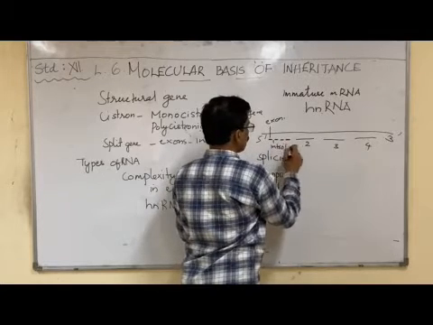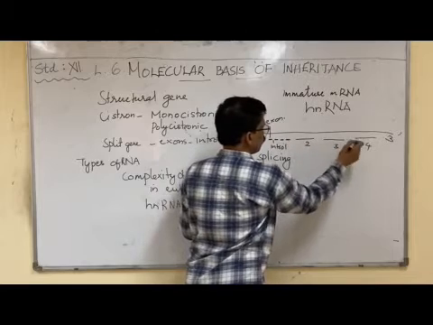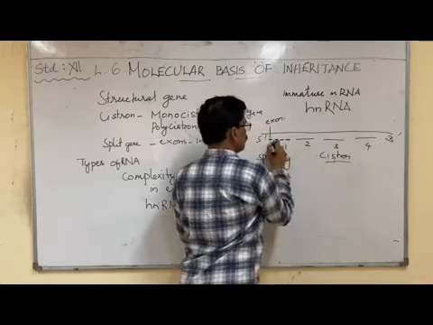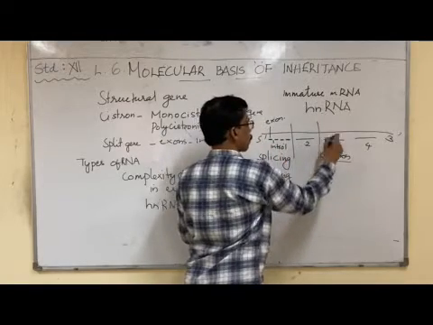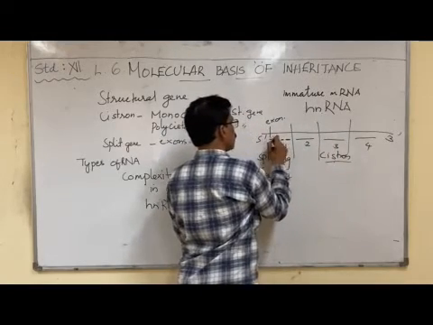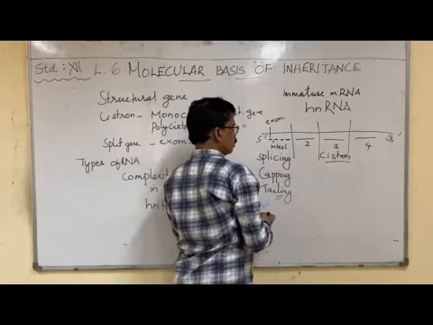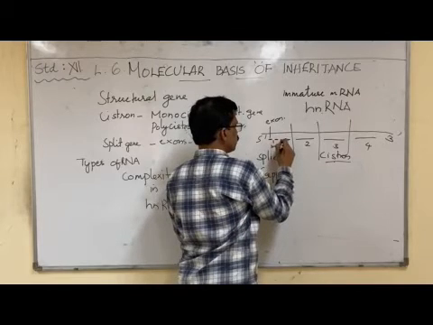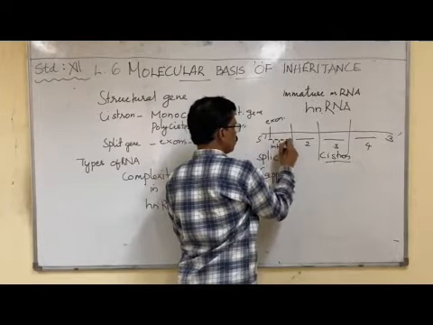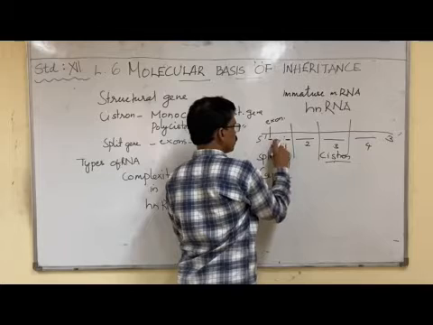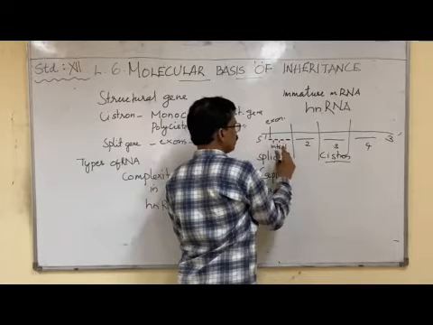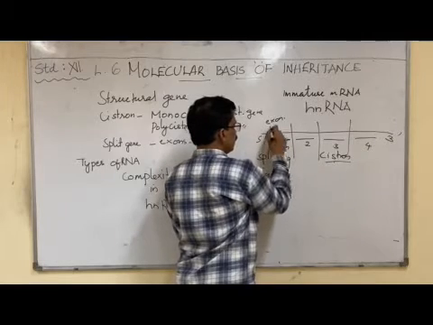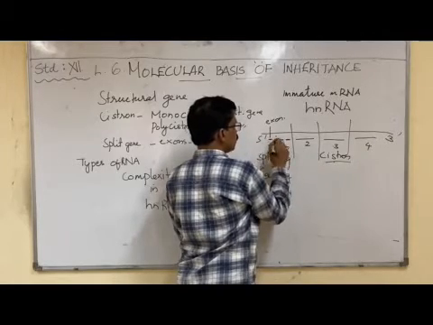So these are all called cistrons: 1, 2, 3, 4. Each cistron consists of exons, the coding sequence which can code for amino acids, and between the exons there are non-coding areas which are called introns. So exons and introns are there even in the cistron.